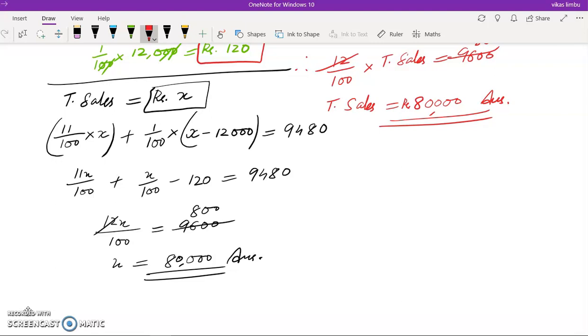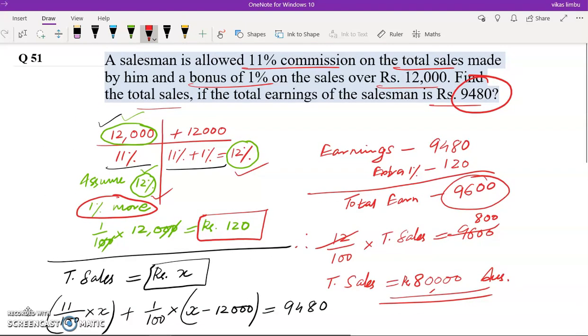Now you can use any of the methods to solve this question, but I would always prefer this method because this will save some time. If you know the concept well, and if you practice enough, you don't need to do all these calculations. You can do all these calculations in your mind.